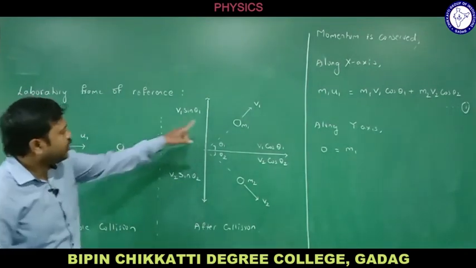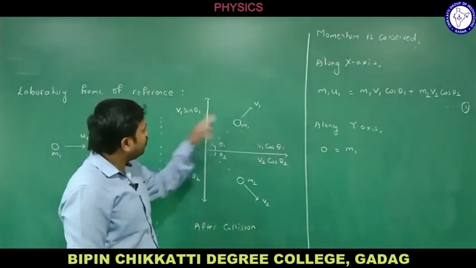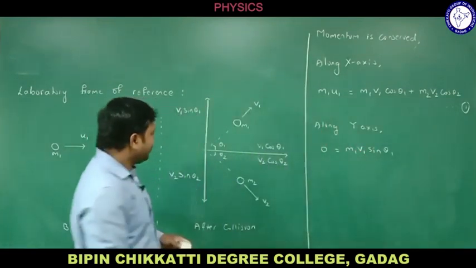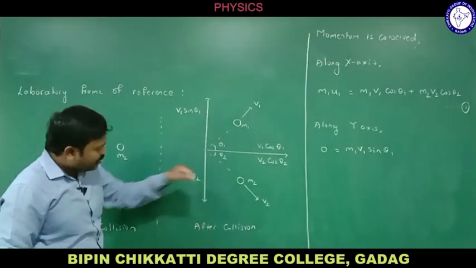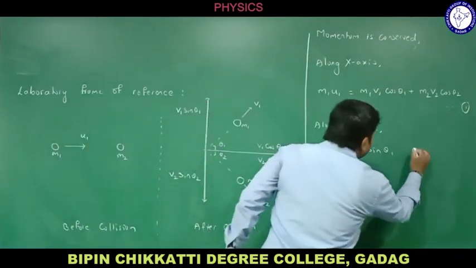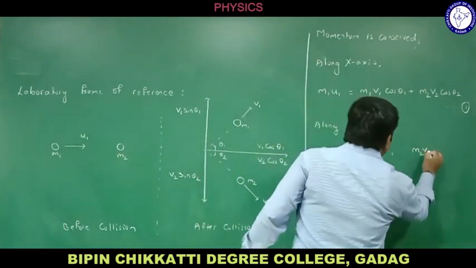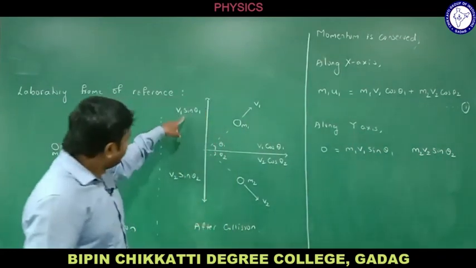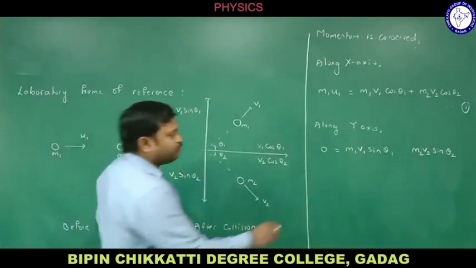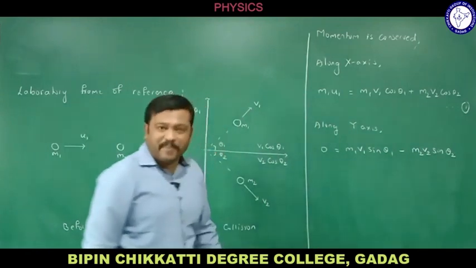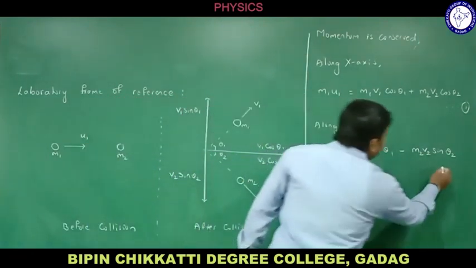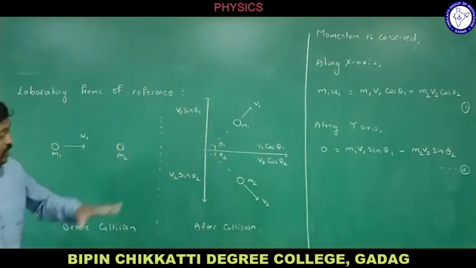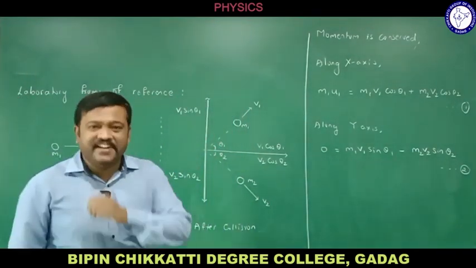Okay, let me write about this. First write what is the momentum: m1 v1 sin theta 1. Now, what is the momentum of this? That is m2 v2 sin theta 2. But these are in opposite directions, because of that, let me take it as minus. So this is equation number 2.